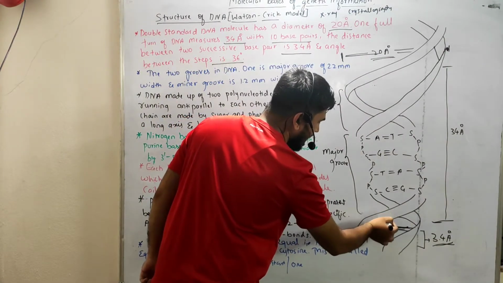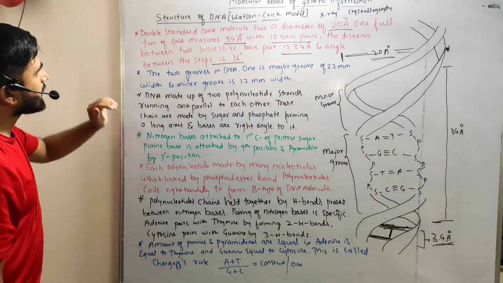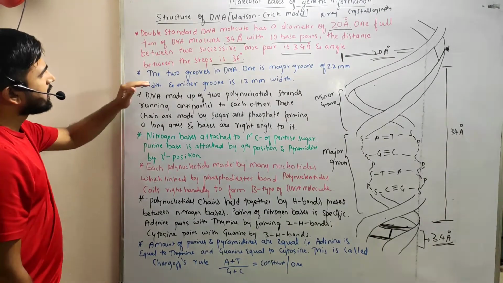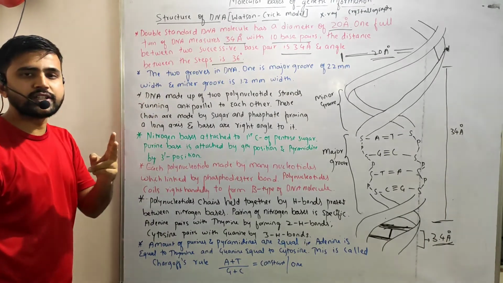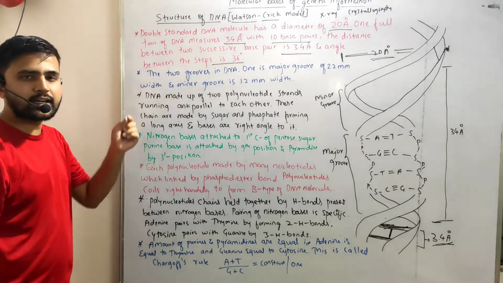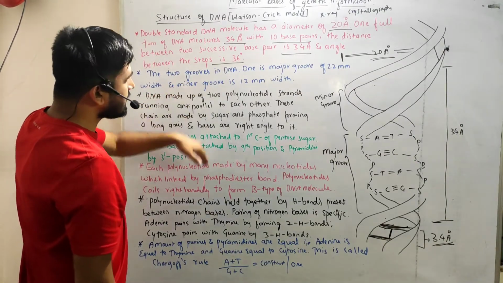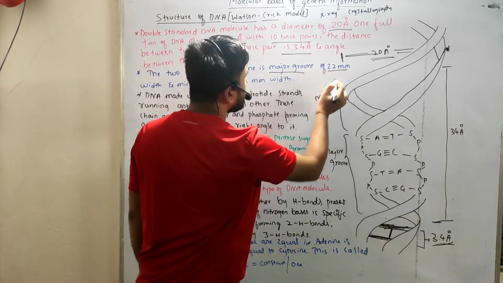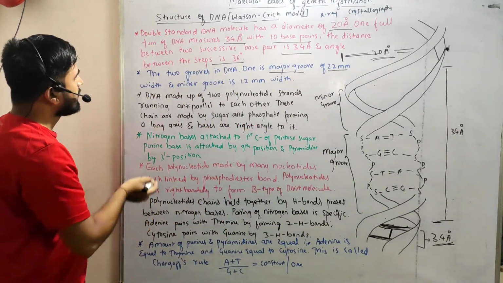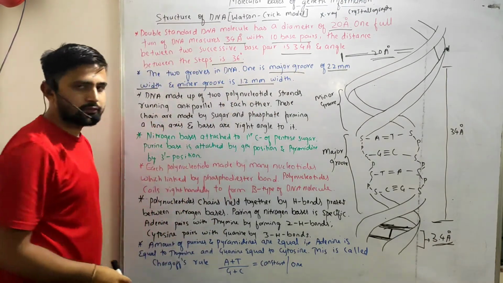Okay, in this one, the angle between the two steps is 36 degrees. And the second point is that the DNA has two major grooves, one is the major groove and the second one is the minor groove. The major groove is about 2.2 nm in width, and the minor groove is 1.2 nm in width.